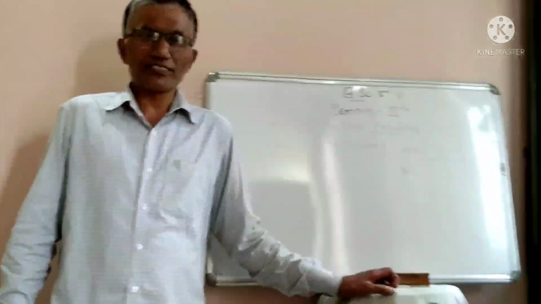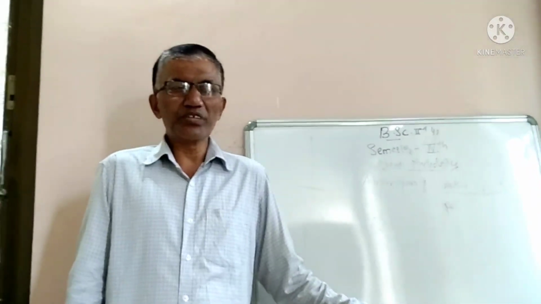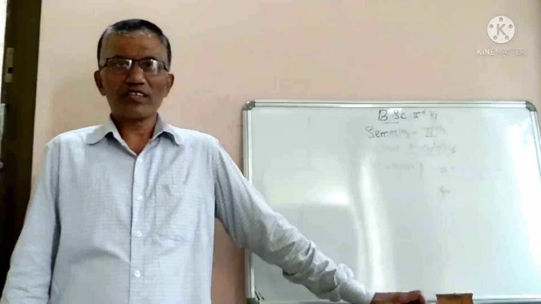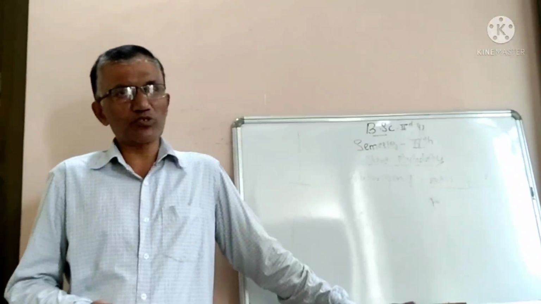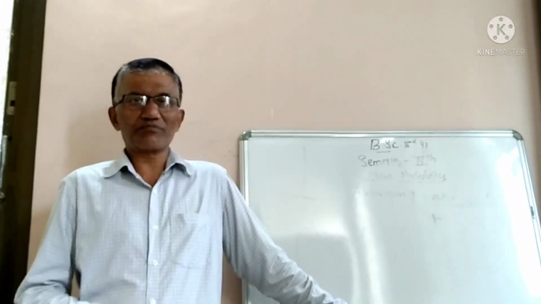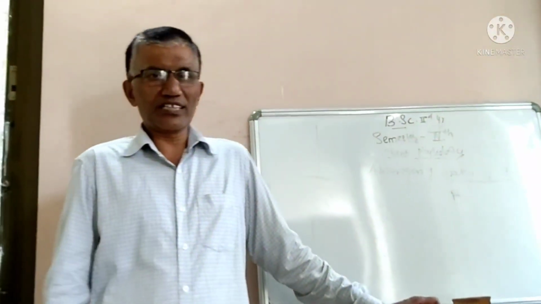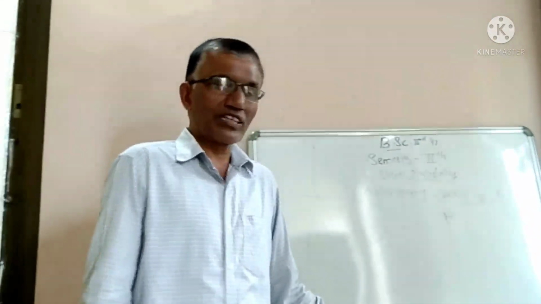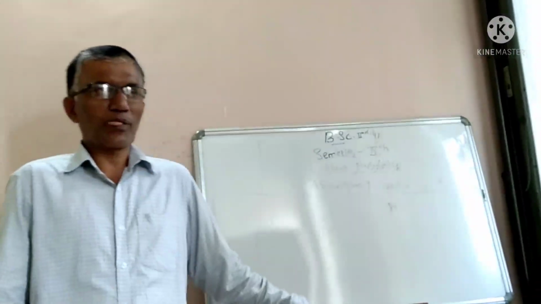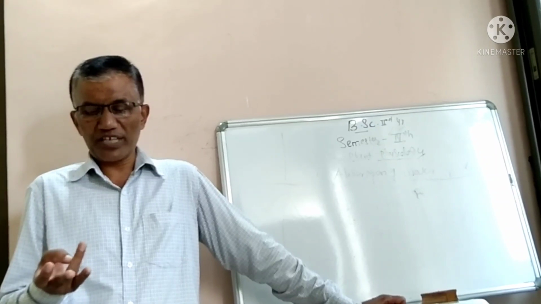For the growth and development of plants, plants require minerals in the form of inorganic elements. There are about 40 elements that plants absorb. Of these, about 17 to 18 mineral elements are the most important, required by plants: nitrogen, phosphorus, potassium, calcium, magnesium.